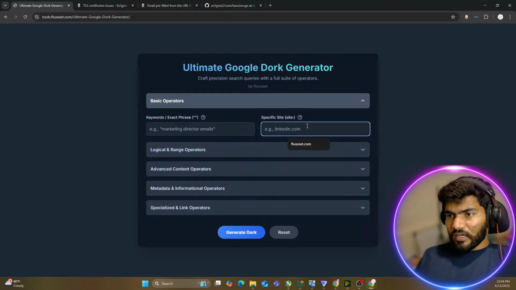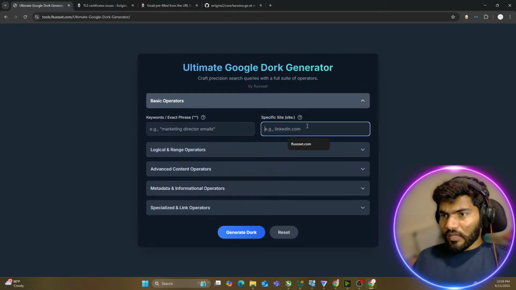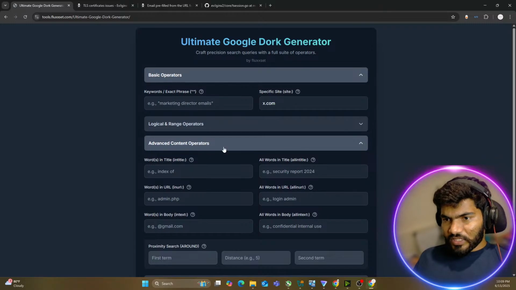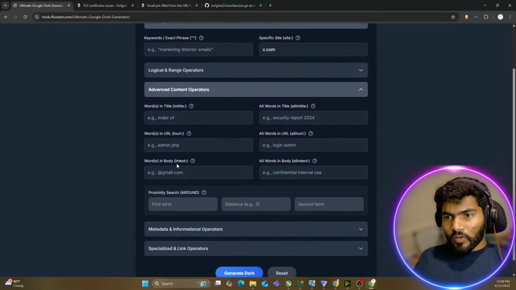So let's say I want to scrape the emails, right? How do I do it? I will say x.com. Let's say I want to scrape for the x.com website. Then I need to go to the advanced section. In the advanced section, there is a word in the text.